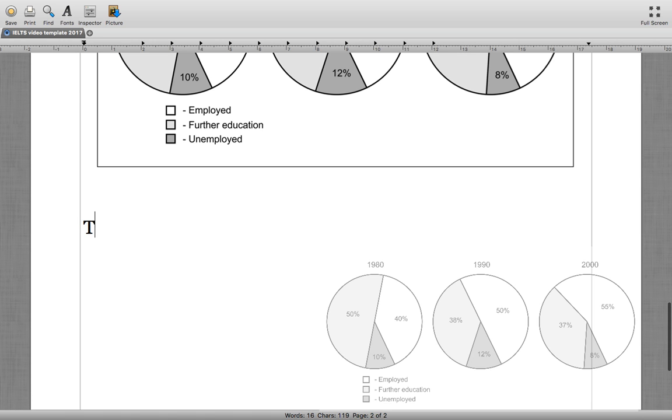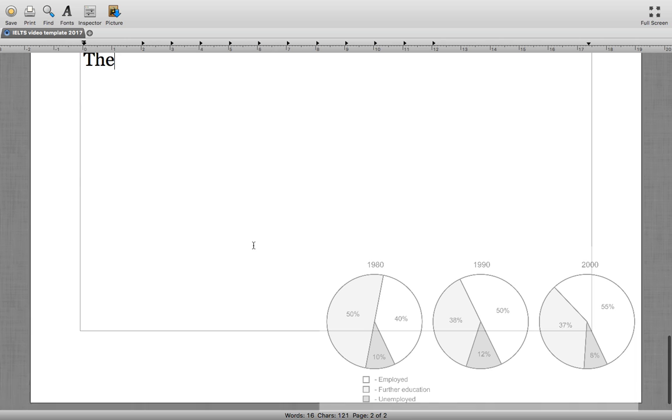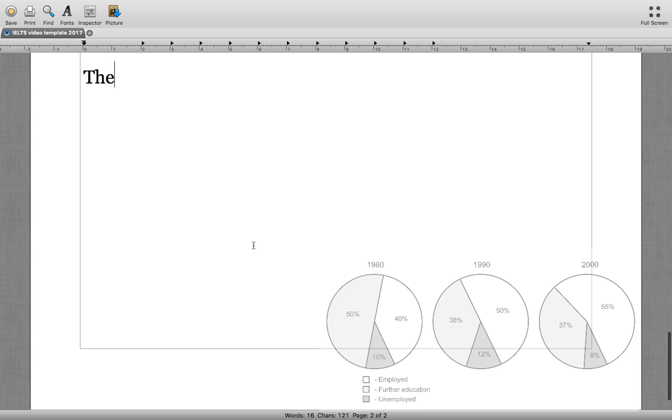So we'd start the response something like this, just giving a bit of an overview of what we're looking at.